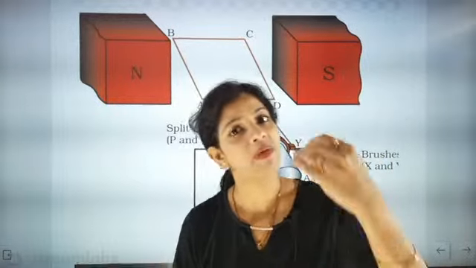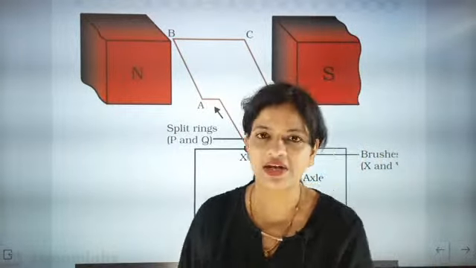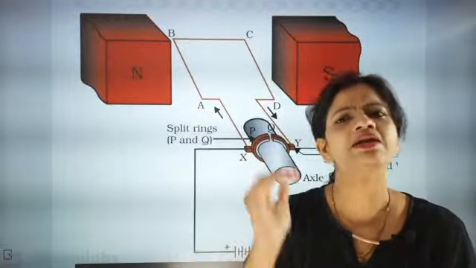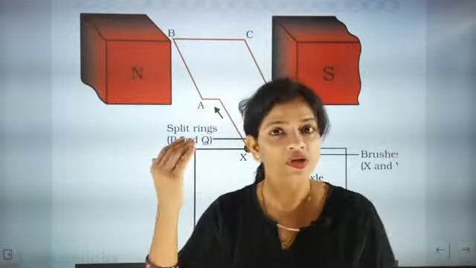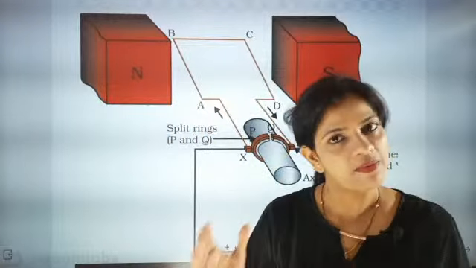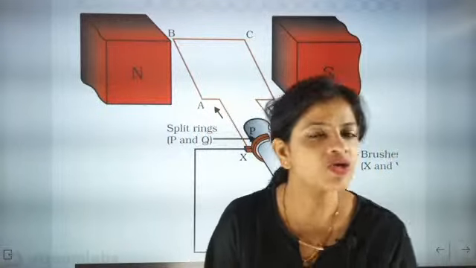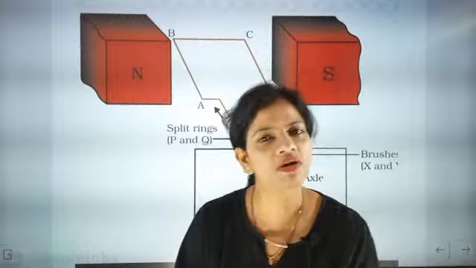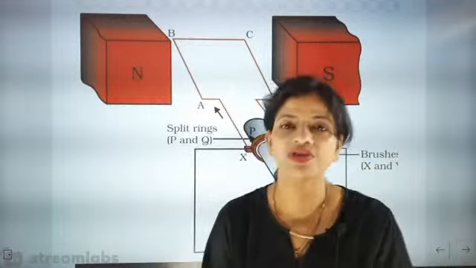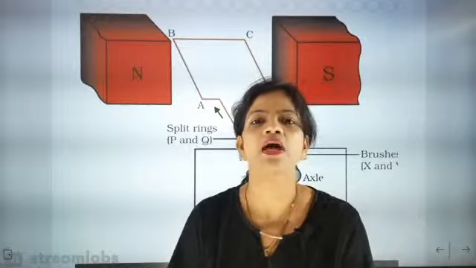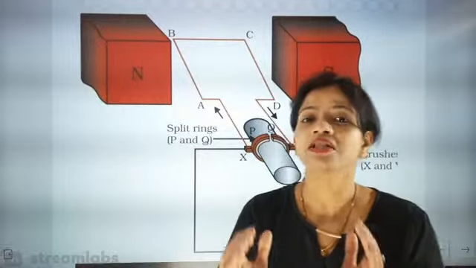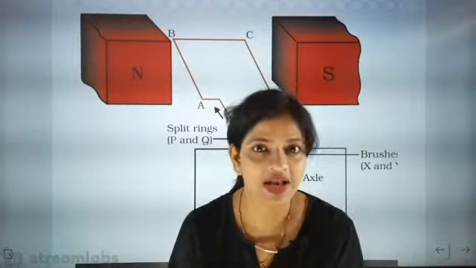Now when a wire with a magnetic field goes near a magnet, if the magnetic field of the wire and the magnetic field of the magnet are parallel to each other, they will not repel each other. But when they come in the field of each other, as we know that magnetic lines of force never intersect each other, they will repel each other.